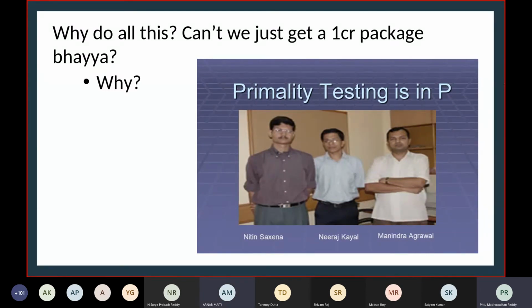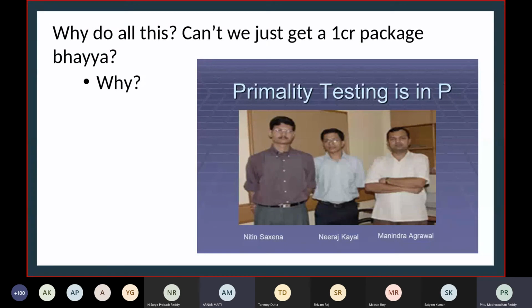Until these guys from IIT Kanpur came up with the first fast deterministic one. By fast, I mean in terms of time complexity, polynomial time complexity. In simple terms, something which would have taken a year would now take just a second.